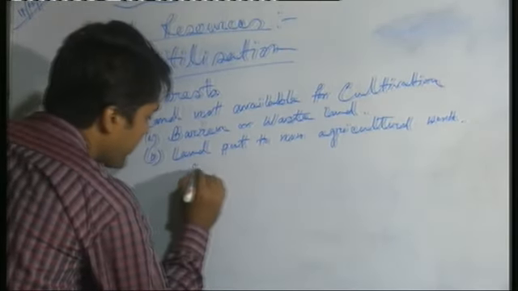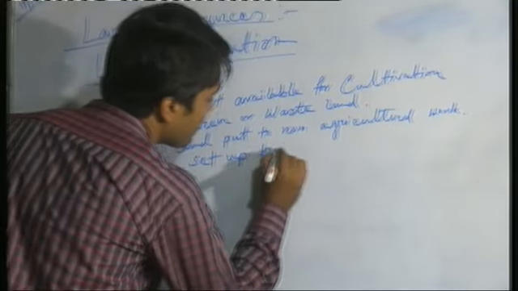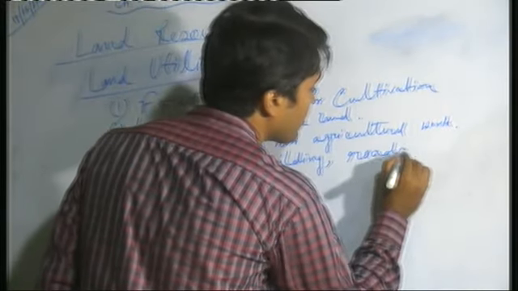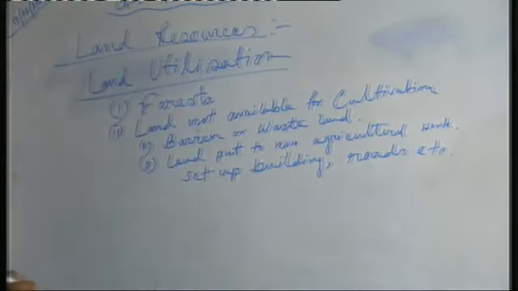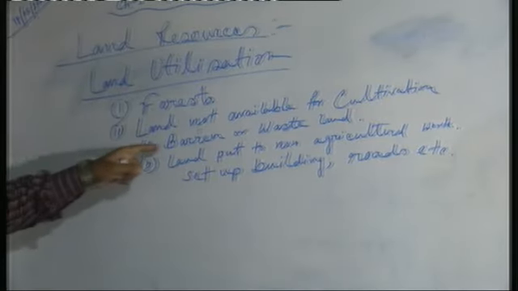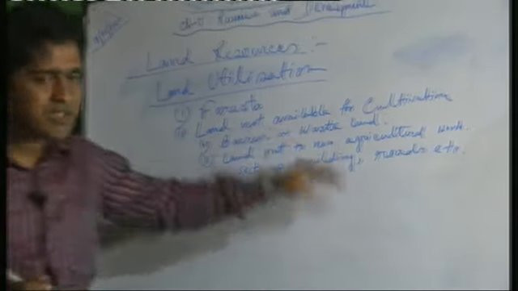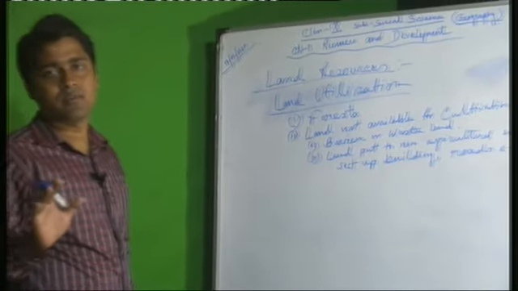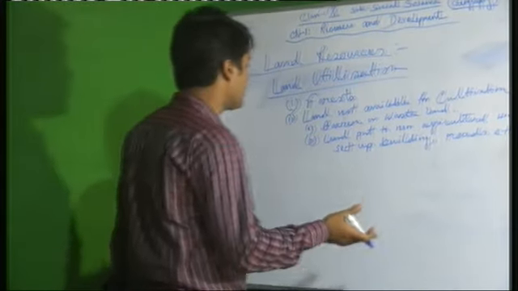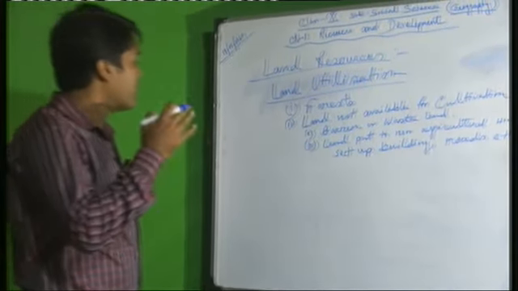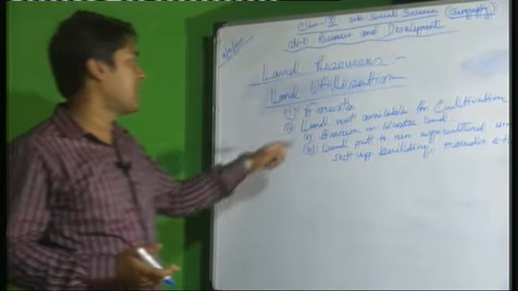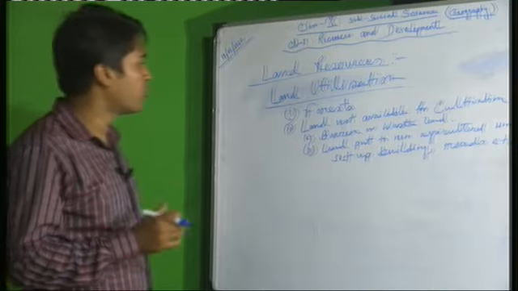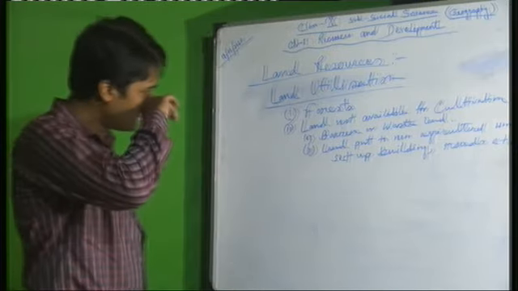Like set up building, road, etc. The land not available for cultivation, this is two types, barren or wasteland. Barren and wasteland means this land have not used for any type of work. This land have not used for our different type of requirements. This is the barren land or wasteland, means unused land. And another one, land put to non-agricultural work, set of building, roads, etc.